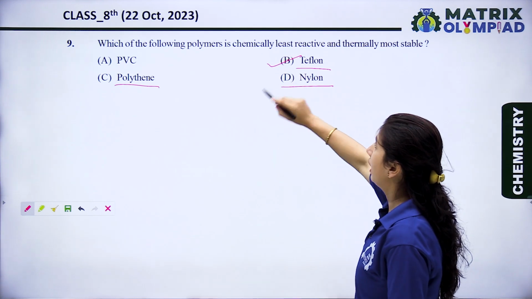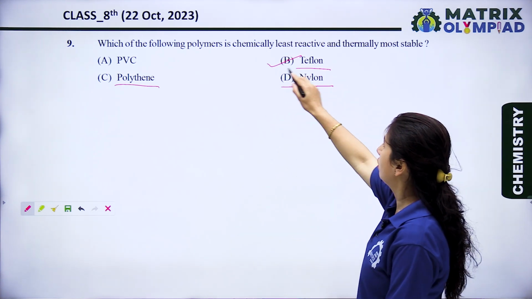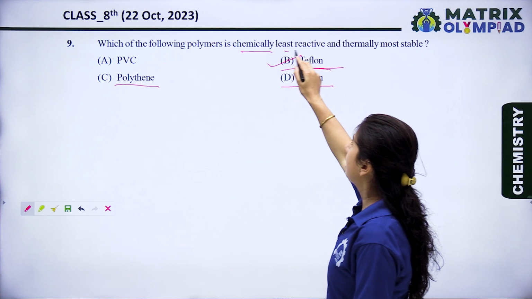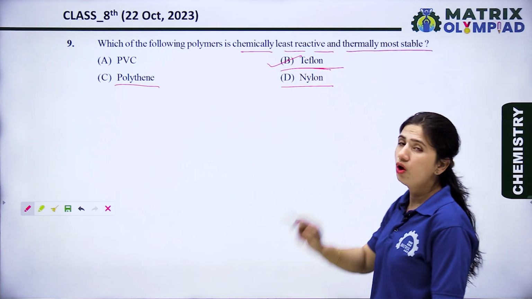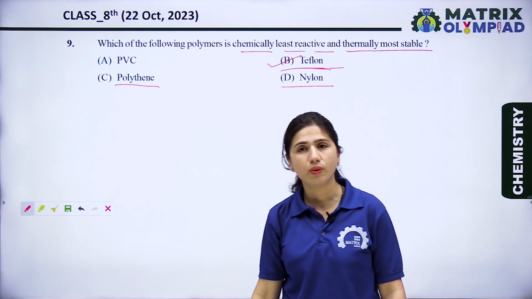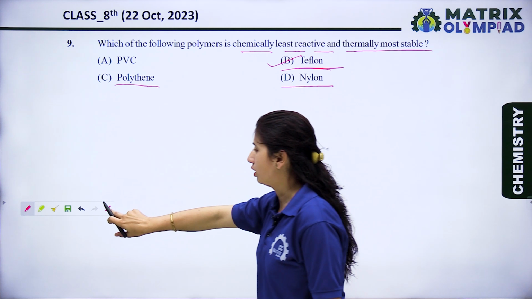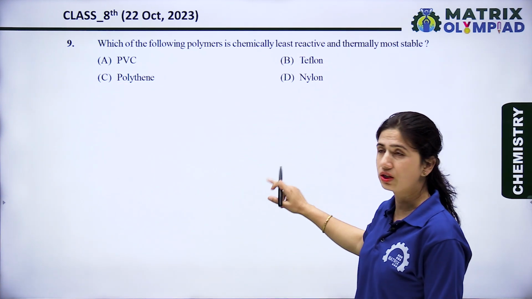Because of that, it is chemically least reactive and thermally most stable, and generally it is used in non-stick cookware. So Teflon is the right option for this question. Now let's see the next question.